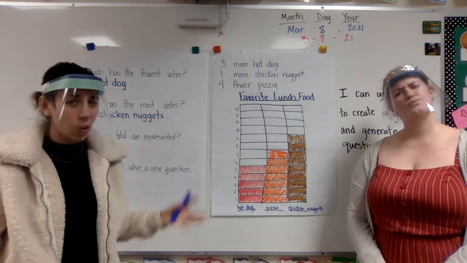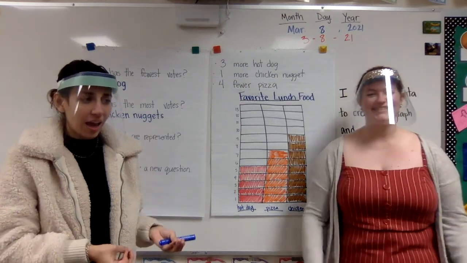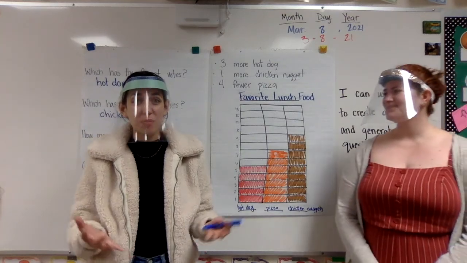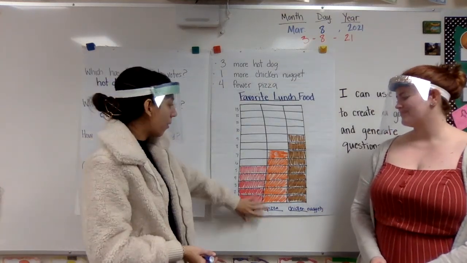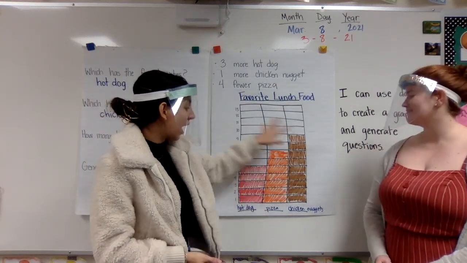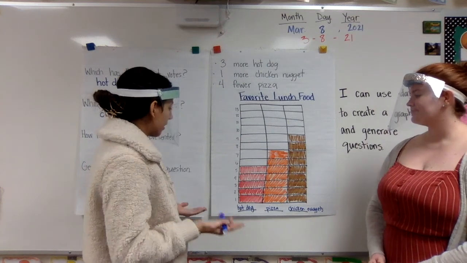All right, our third question says, how many total votes are represented? So I know total, well, another word for that would be in all. And when we learned about in all in word problems, it meant everything added together. So I'm going to count up all of the votes in this entire bar graph and see how many people voted in all or in total.